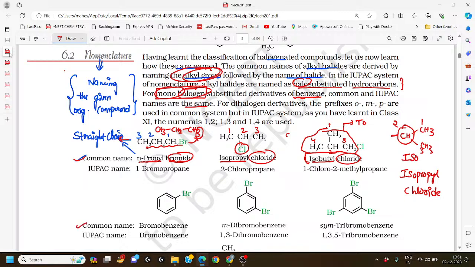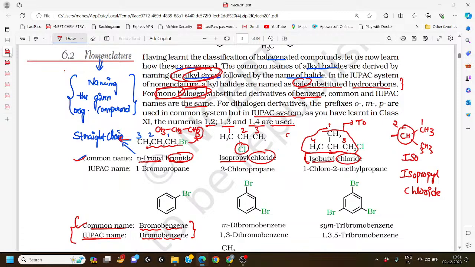Here is the example: bromobenzene, and the IUPAC name of this compound is also bromobenzene. So both are bromobenzene, and the common and IUPAC names are the same. And the next concept, for dihalogen derivatives: the prefixes ortho, meta, para are used in the common system, but in the IUPAC system we use 1,2, 1,3, and 1,4.